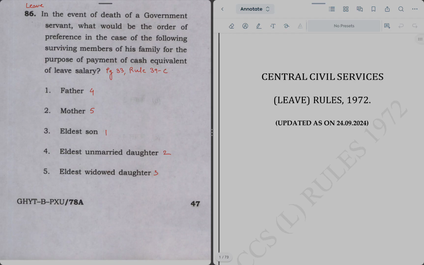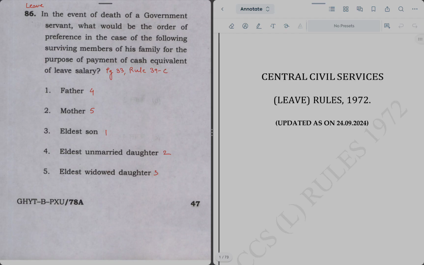The purpose of this video is to show you how UPSC frame questions and from which sources UPSC is framing questions. Sources I refer are official sources, and that's the place from which we have to prepare. We are not referring to any notes or something. We'll be referring to all the official sources which are in public domain, like GFR rules, OM on leave rules or CCS leave rules, etc. So let's start with question number 86 quickly.